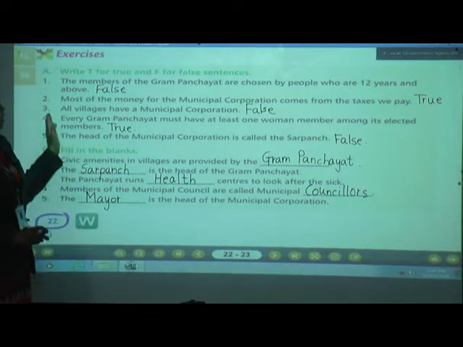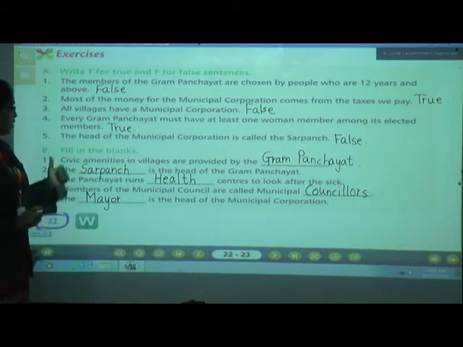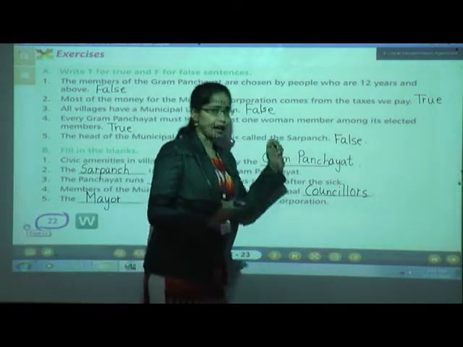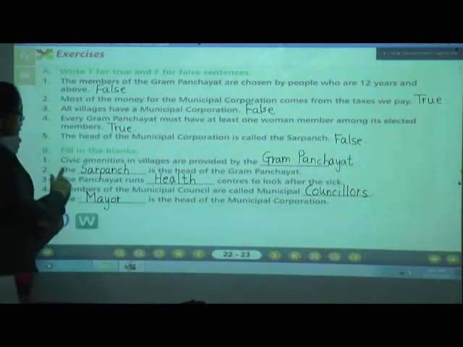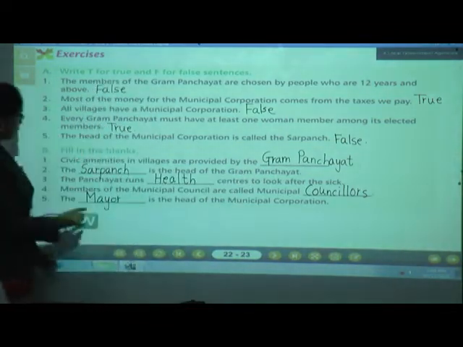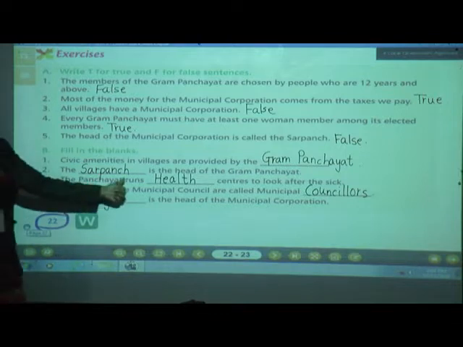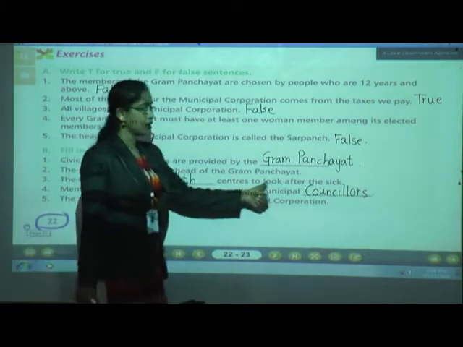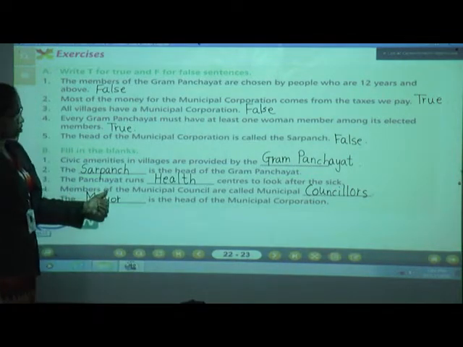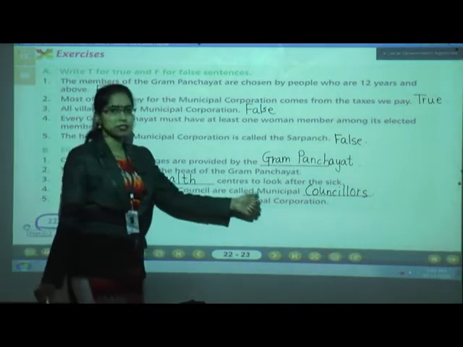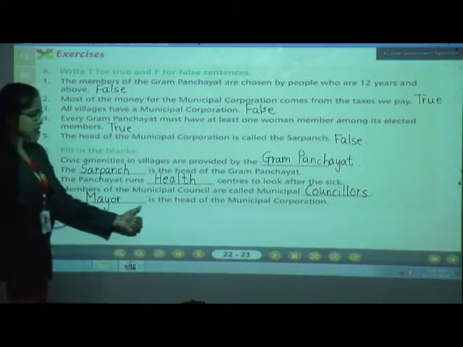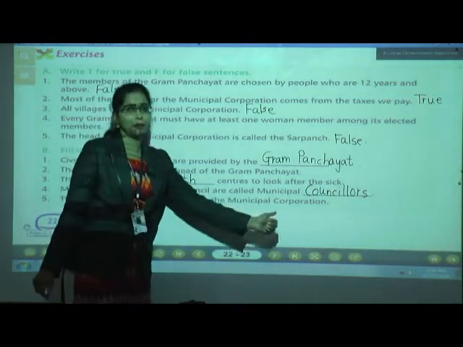Okay children, now let's repeat these questions once again. Number 1, civic amenities in villages are provided by the Gram Panchayat. Number 2, the Sarpanch is the head of the Gram Panchayat. Number 3, the Panchayat runs health center to look after the sick. Number 4, members of the municipal council are called municipal councillor. Number 5, the mayor is the head of the municipal corporation.